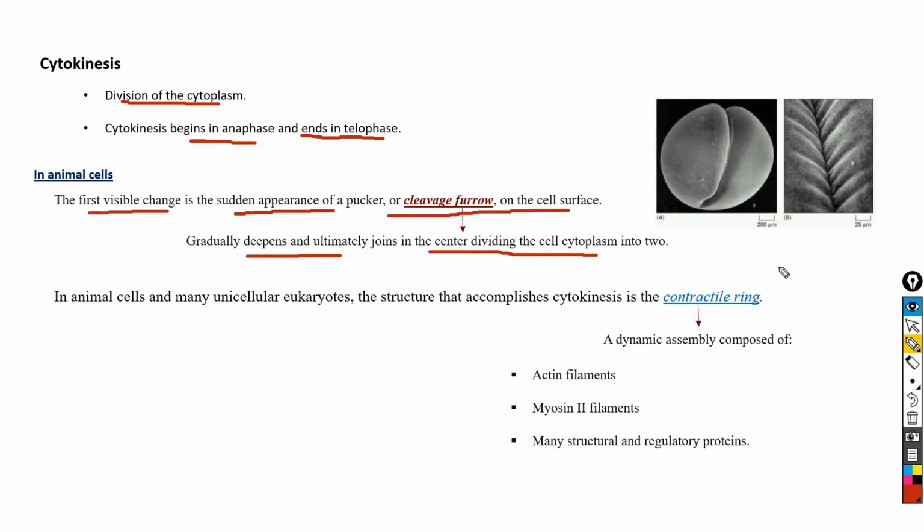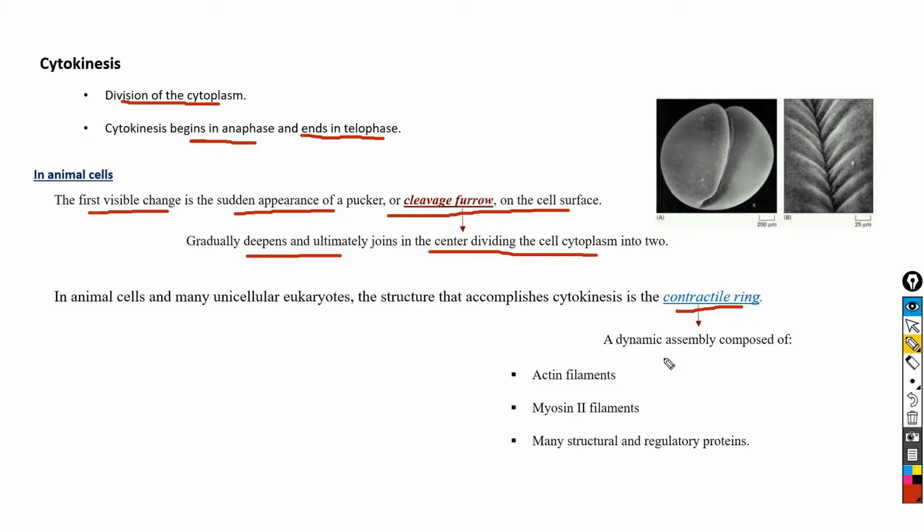And in animal cells and in many unicellular eukaryotes, the structure that accomplishes the cytokinesis is the contractile ring. Means contractile ring plays an important role during the cytokinesis in animal cells and many unicellular eukaryotes.